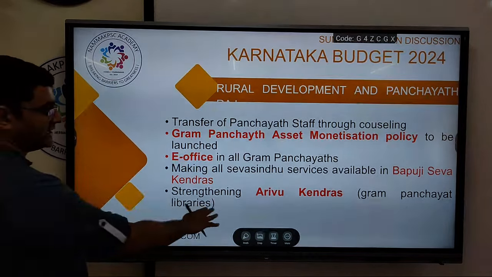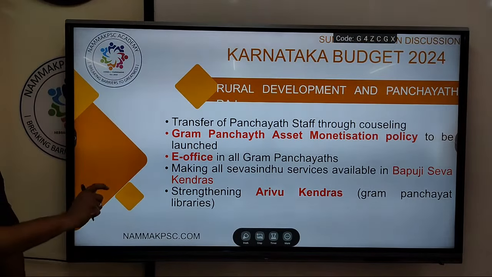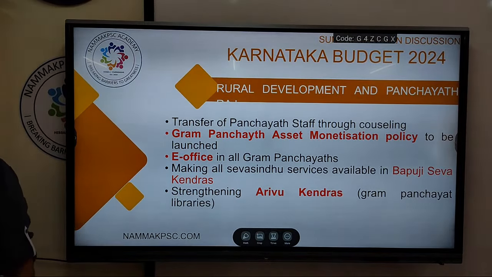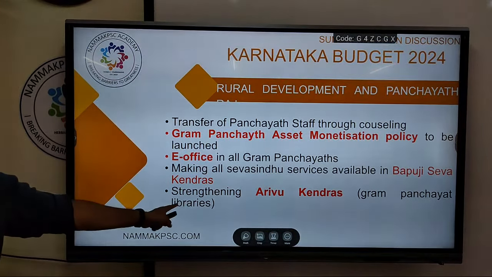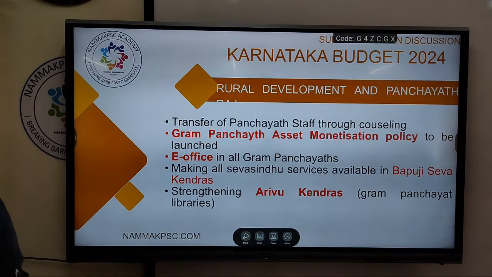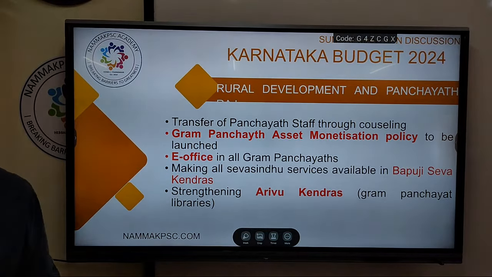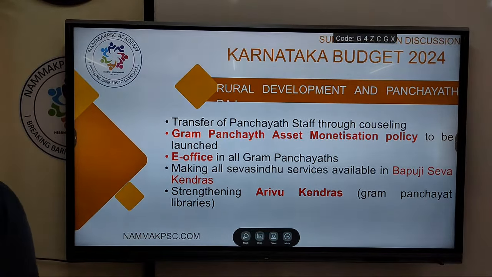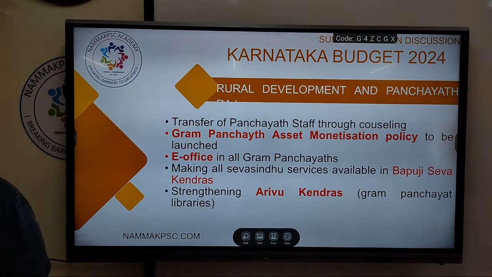Then, strengthening Arivu Kendras. It's a small initiative. What is an Arivu Kendra? These are basically names for the libraries run by the panchayat. Gram Panchayat libraries are called Arivu Kendras. They will also be strengthened, and funds are being allocated to strengthen them or digitalize them. They played a very important role. I think some of you might have experienced that during COVID.